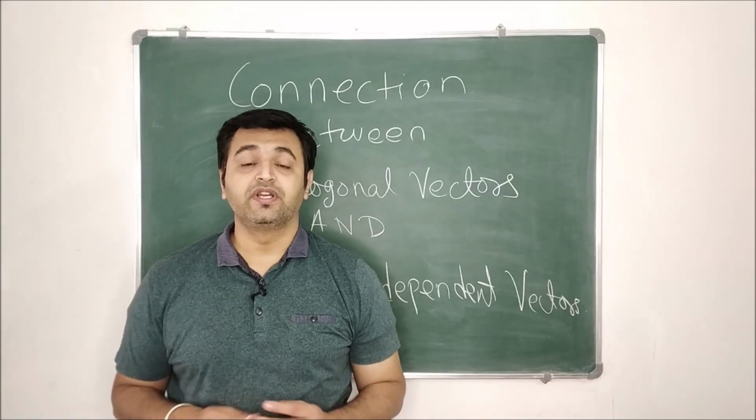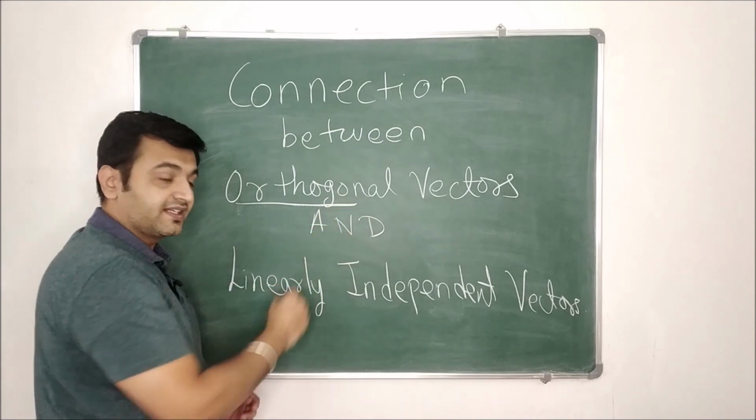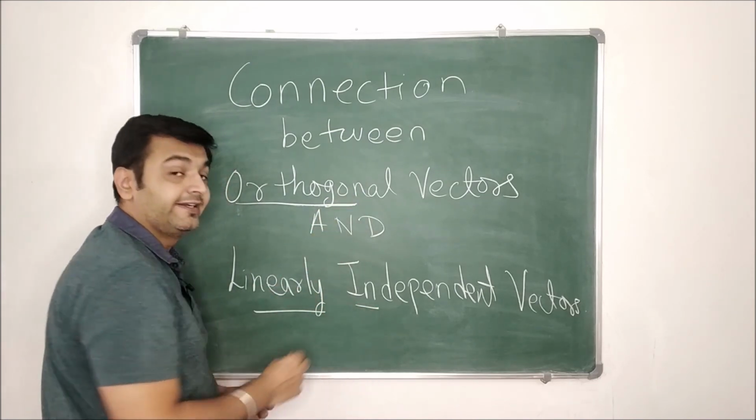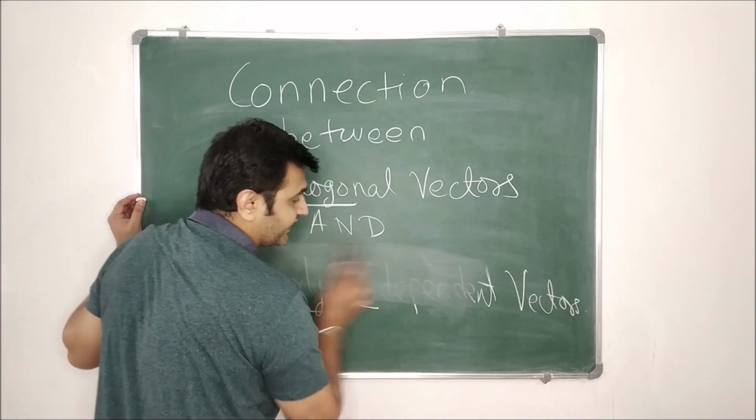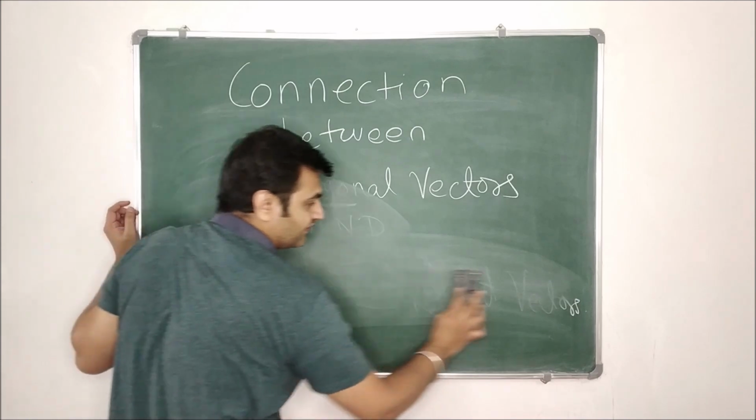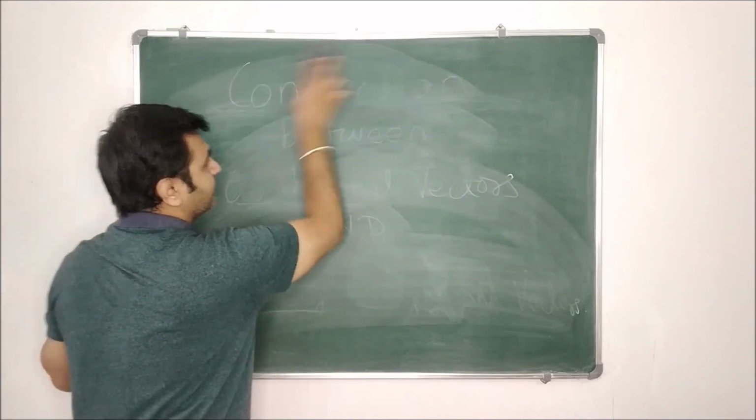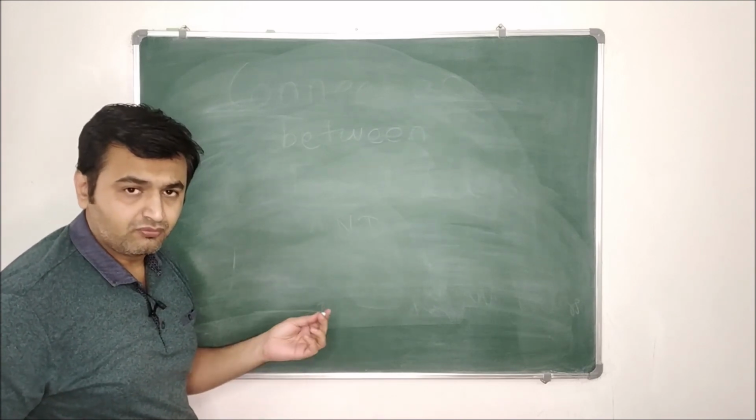Hey everyone, so today we are going to see what is the connection between orthogonal vectors and linearly independent vectors. They have a very nice relation. One of the things implies the other, but the other does not imply the previous one. Okay, so there is a theorem that will connect these two things, but let's first recall both the concepts.